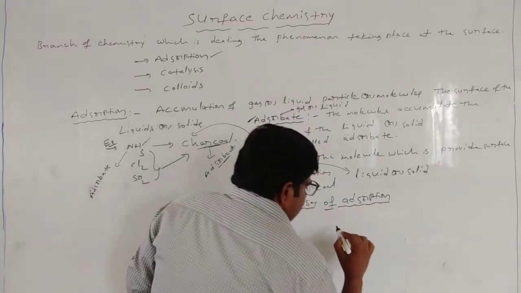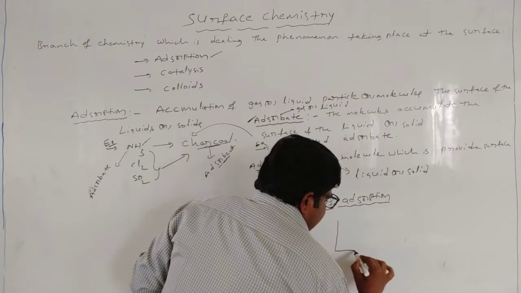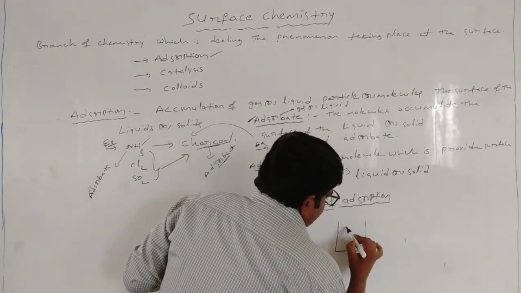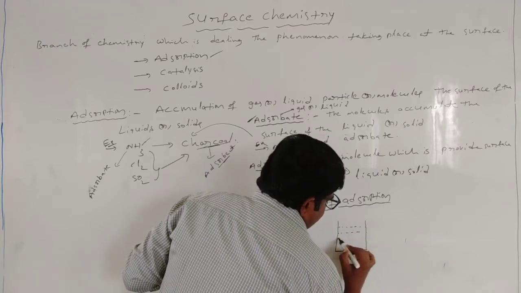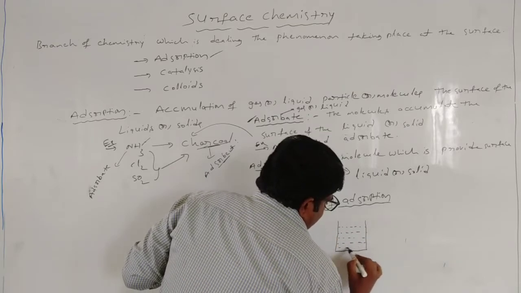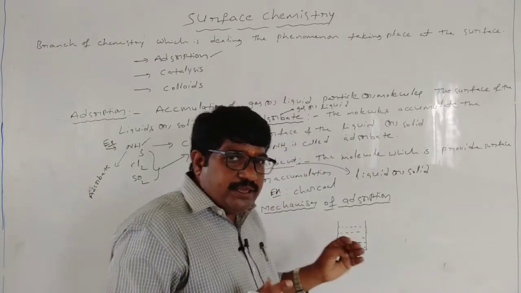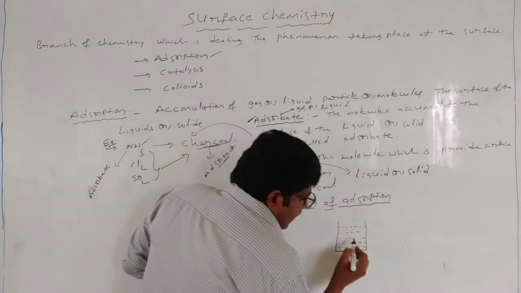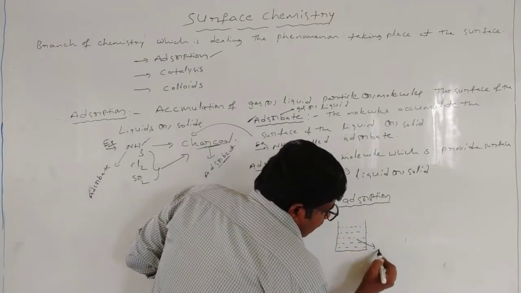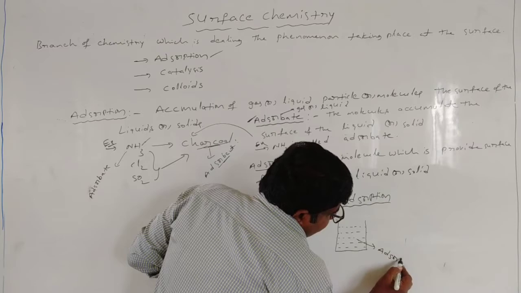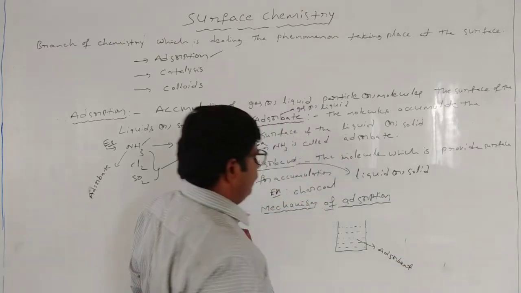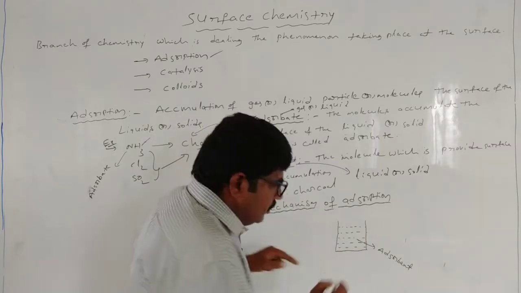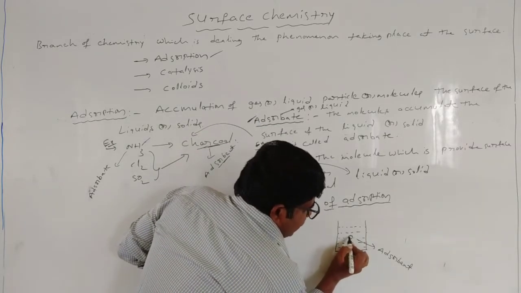If you take one glass beaker containing water up to here, these are what? Water molecules. Now this water molecule can accommodate the gas molecule. How? This water molecule is called the adsorbent. Inside the adsorbent, for example, these are adsorbent molecules.